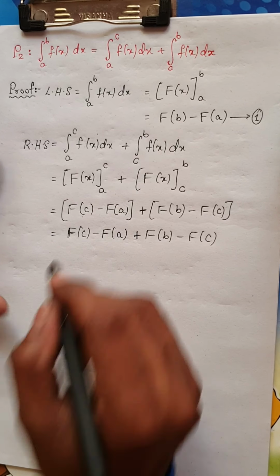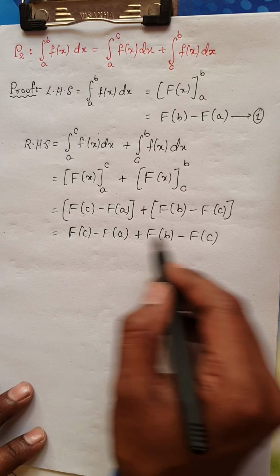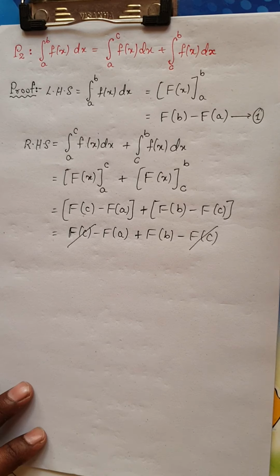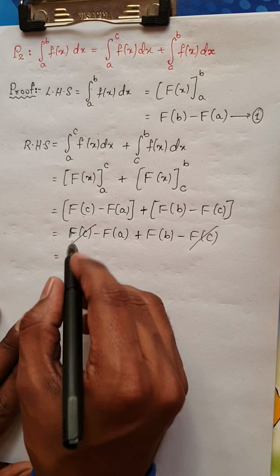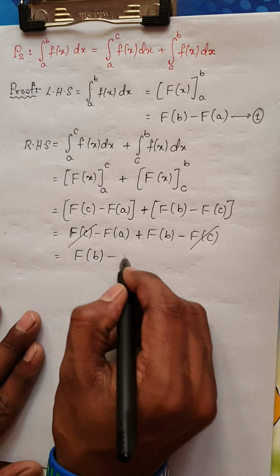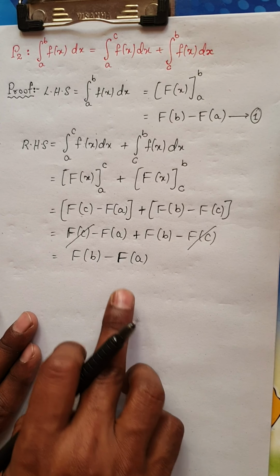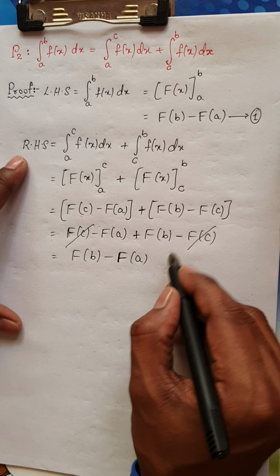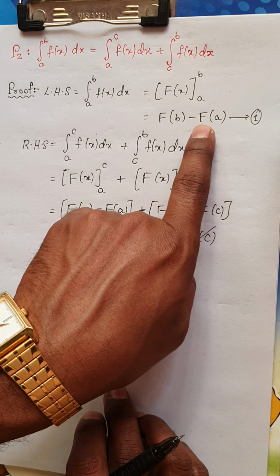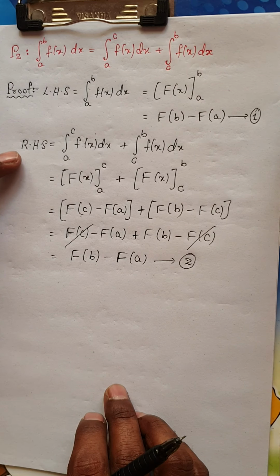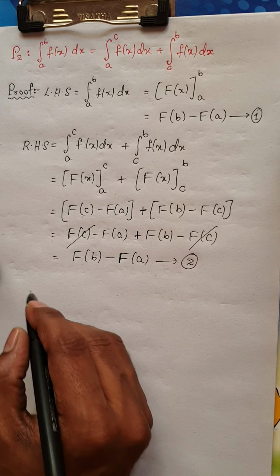Now you can see here there are two terms with opposite signs, plus F of c and minus F of c. You can cancel plus and minus terms. So I am left over with minus F of a plus F of b, or I can call it F of b minus F of a. Look here, I have LHS, I got it as F of b minus F of a, and I considered RHS, even that landed with F of b minus F of a.